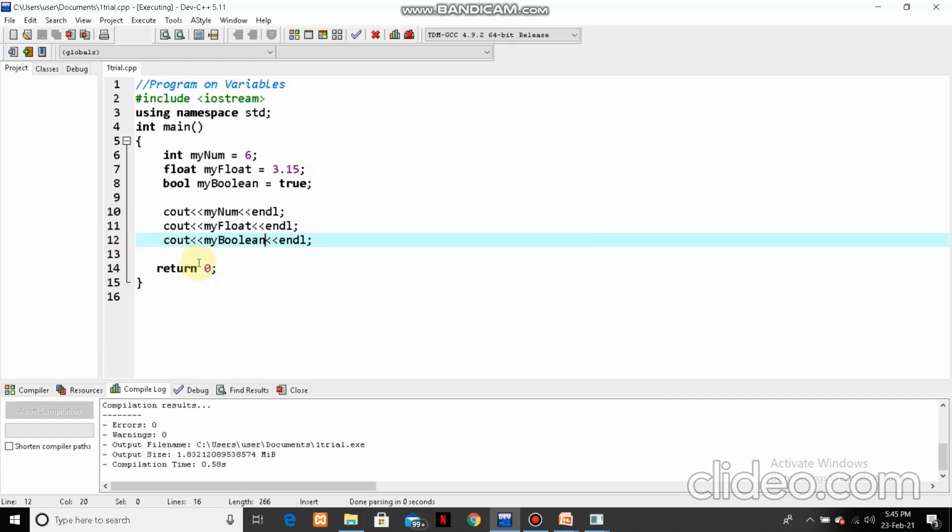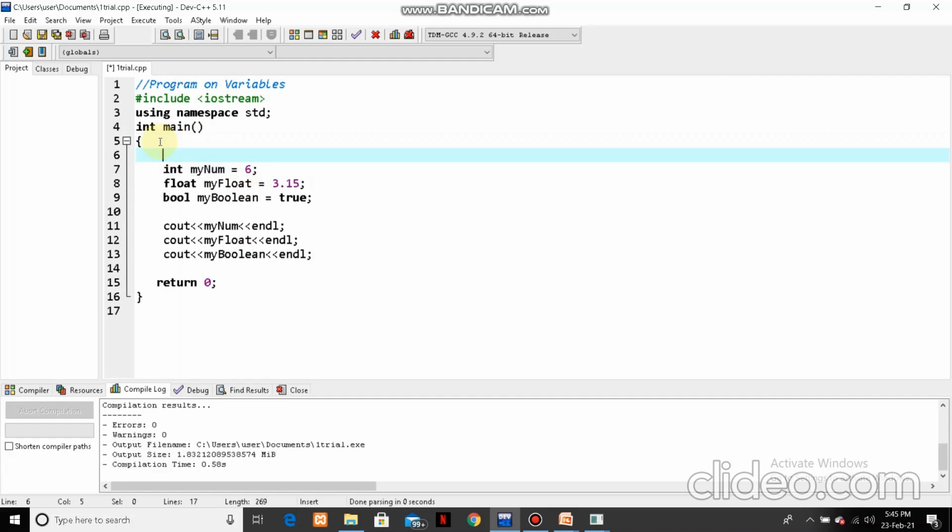Okay, one more thing I want to tell you. If here the integer is declared as 6, we can declare multiple variables like x, y, and this can be valid. So in this way we can take the common type and declare them in one line.